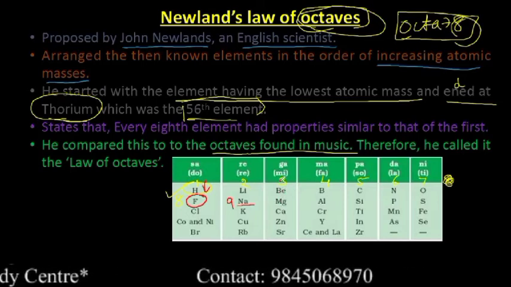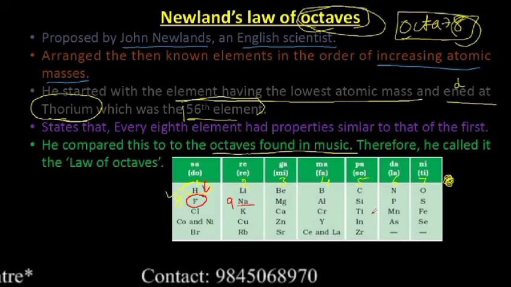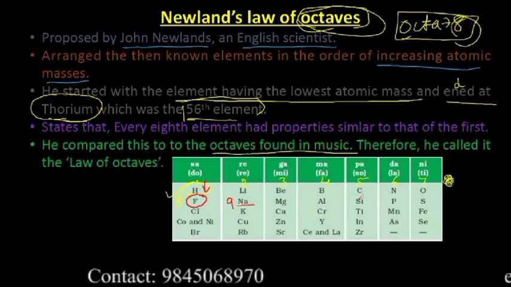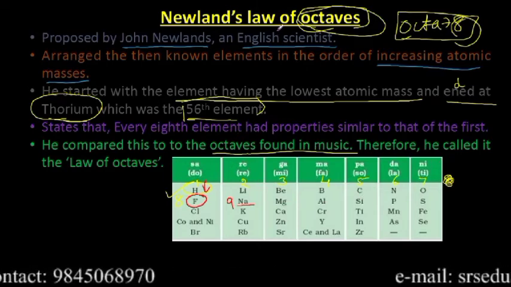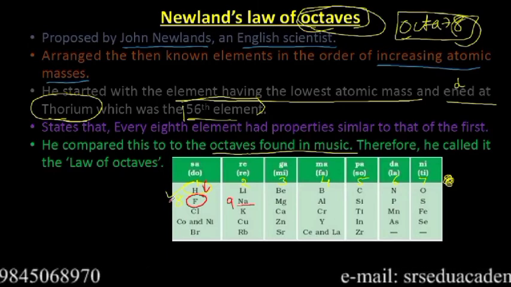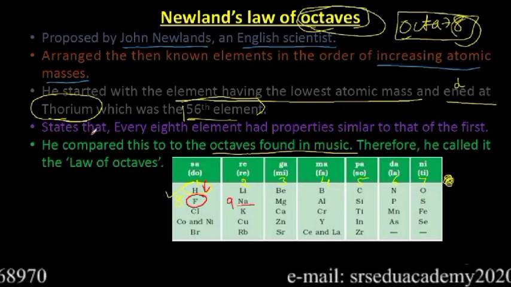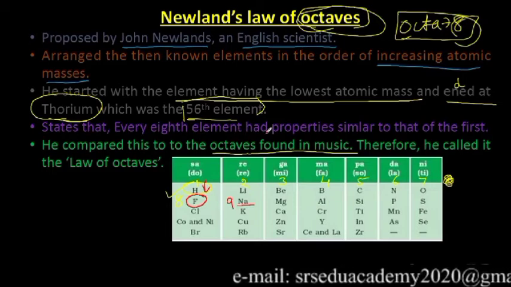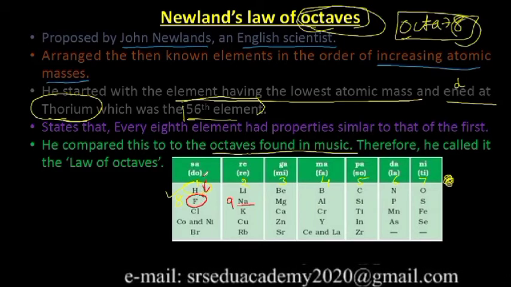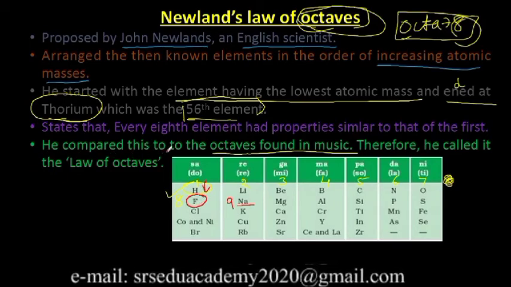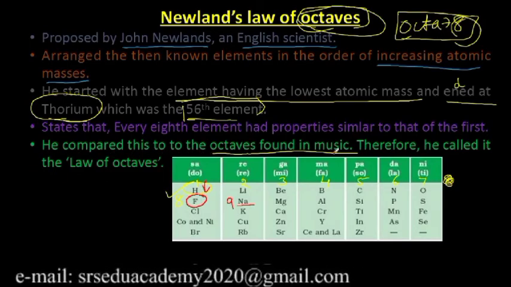So based on this, he classified the elements, and since he compared this with Western music, we call his law the law of octaves. He stated that every 8th element had properties similar to that of the first element. Clear? And he compared this to the octaves found in music.